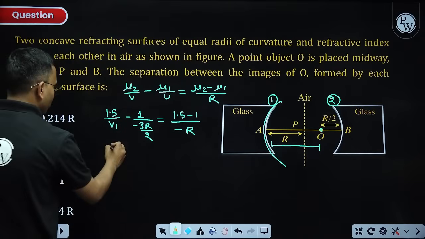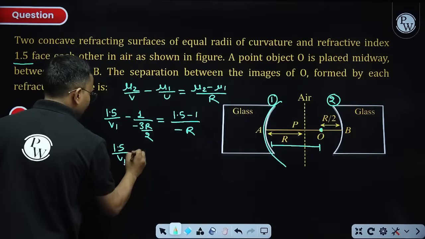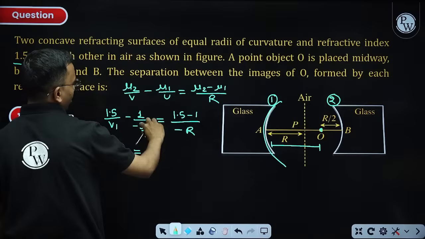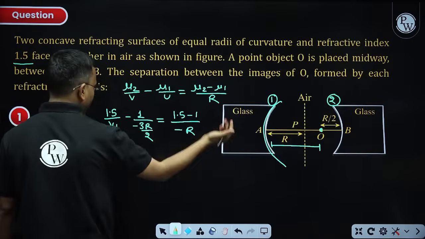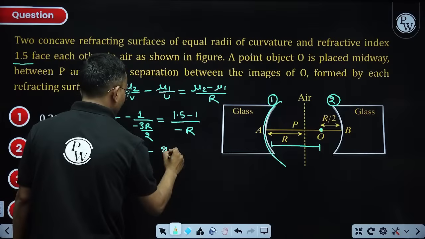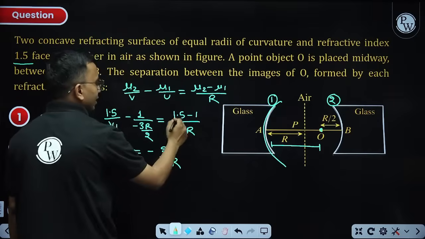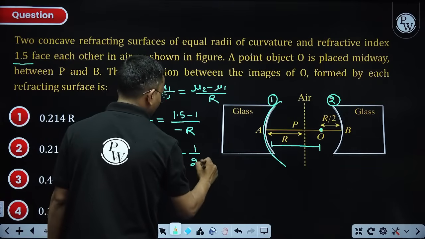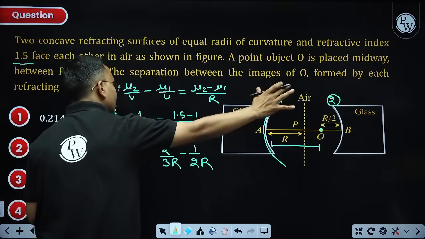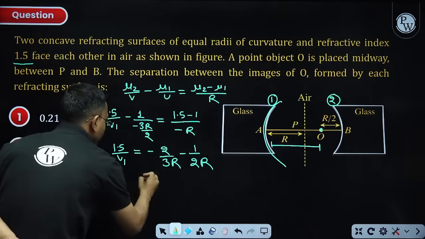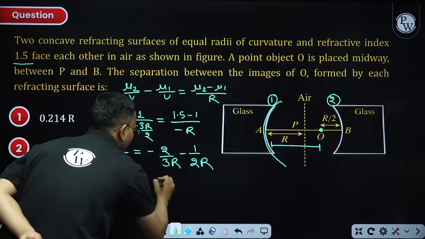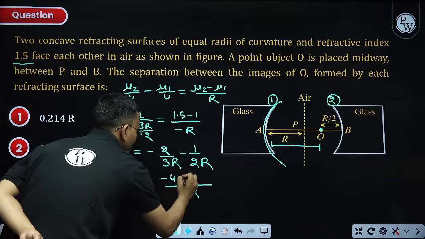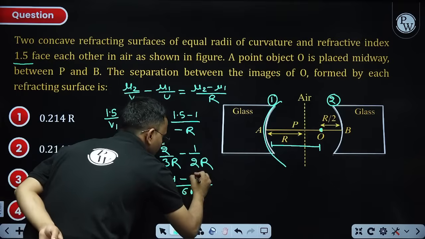Clear? So 1.5 divided by V1 is equal to what? This is plus 2 by 3r when you take it to the other side, so minus 2 by 3r, and here it will become 0.5 by r, so minus 1 by 2r. Taking 6r as LCM, 3 into 2, so minus 4, minus 2 into 3, minus 3.